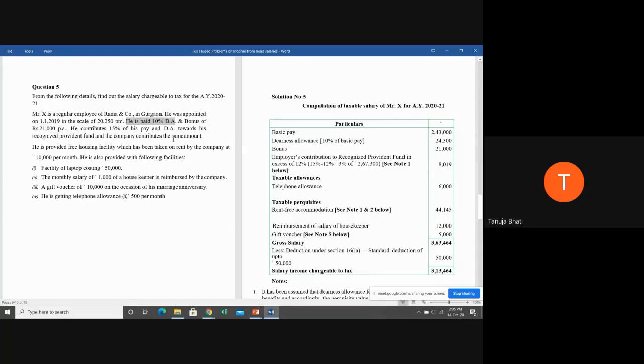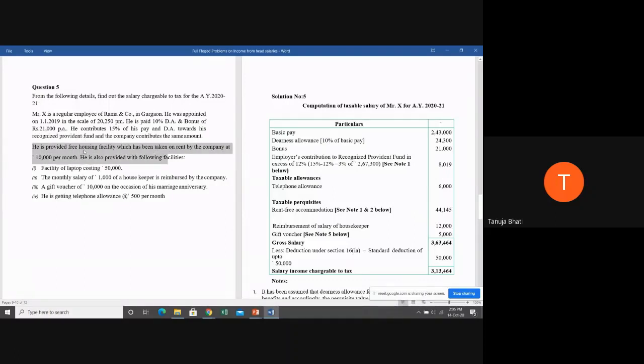So his contribution towards recognized provident fund is not to be taken, because I told you all, if an employee is paying anything for himself, why would it form part of salary? But if the employer is paying more than how much percent, students? What is the taxability in this case? Very good. Okay. Next, 12%. He's provided 12%, okay, ma'am.